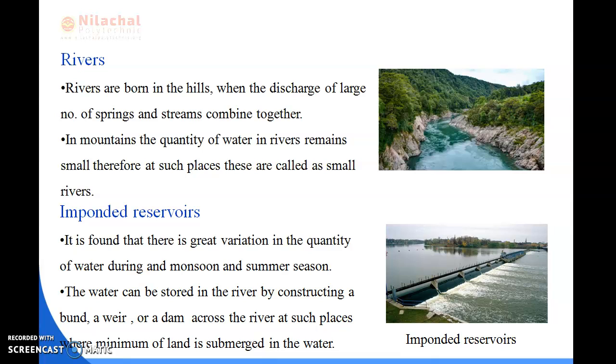And last, I have discussed impounded reservoirs. When the water is stored in a reservoir or in a dam, it is called an impounded reservoir. There is a great variation in the quantity of water during the monsoon and summer seasons. The water can be stored in the river by constructing a weir or dam across the river at such places where the minimum of land is submerged in the water. You can see here the water is submerged. You can see here the images of impounded reservoirs.